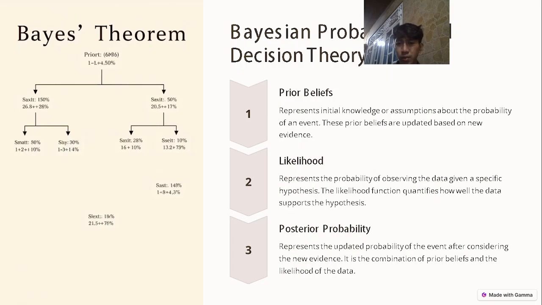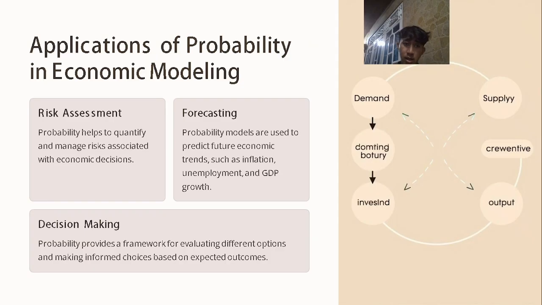The likelihood function quantifies how well the data supports the hypothesis. Posterior probability represents the updated probability after considering the new evidence; it is the combination of prior belief and the likelihood of the data. Okay, next slide.